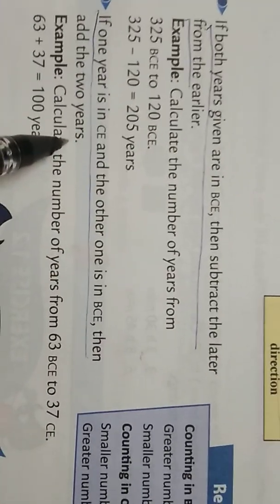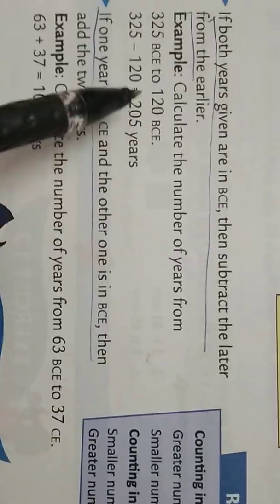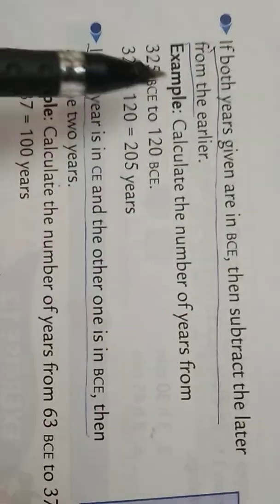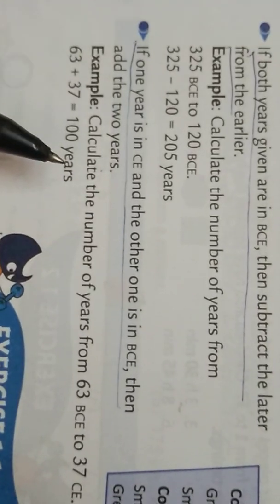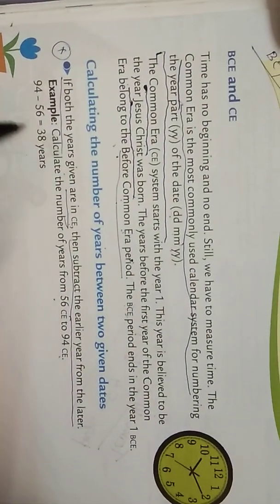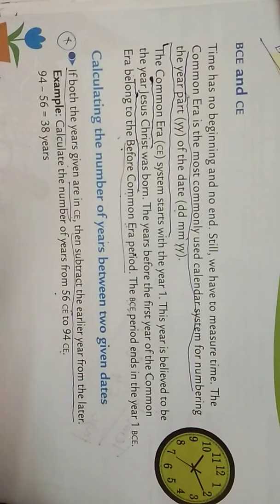In this chapter, we are learning how to calculate the number of years between two dates. First, if both the years given are in common era, how will we calculate the years between the two dates?